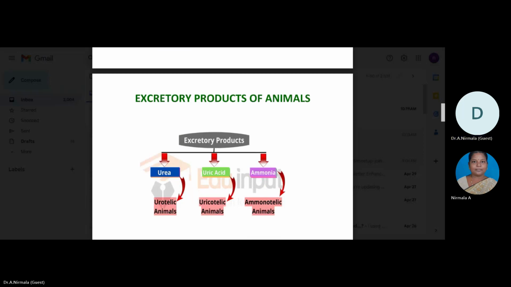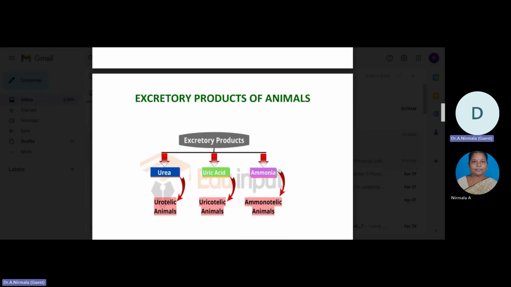Next is uric acid. It is insoluble in water and has non-toxic crystals. It tends to stay in the body for a longer period of time.